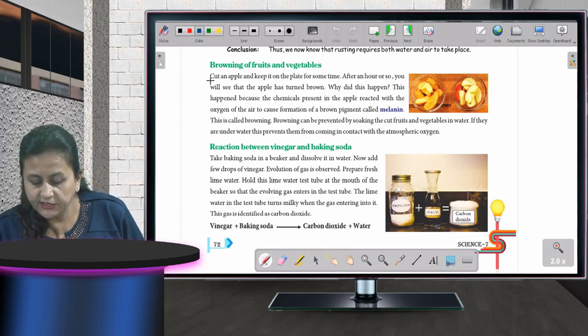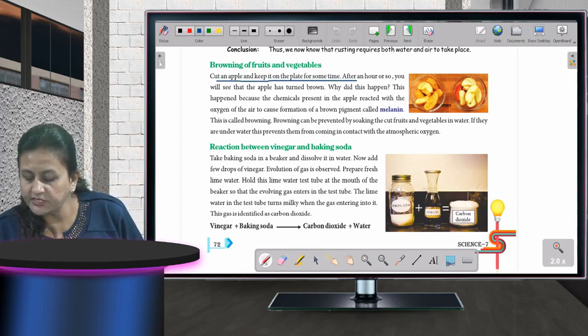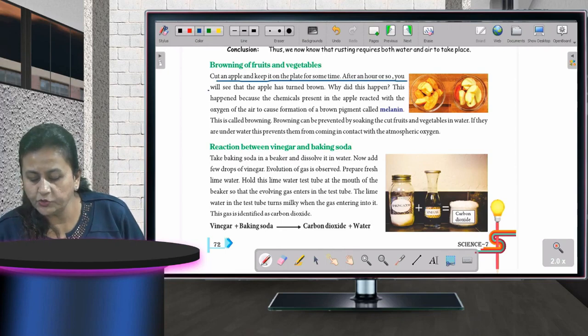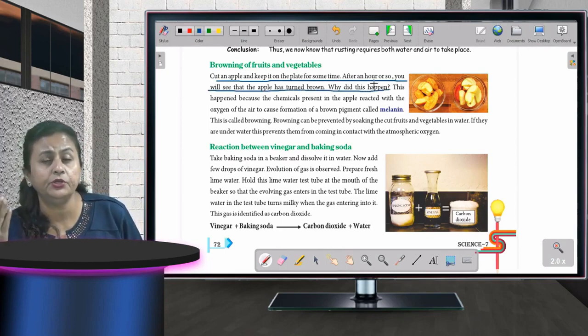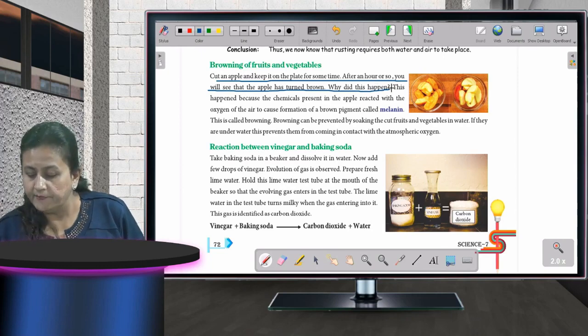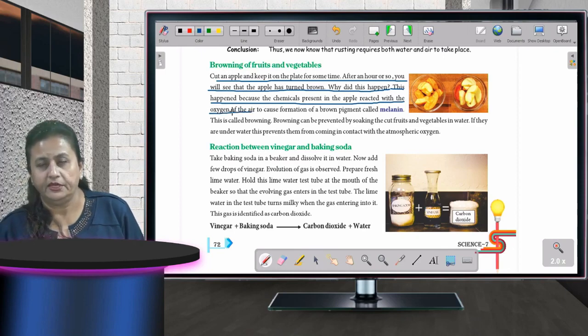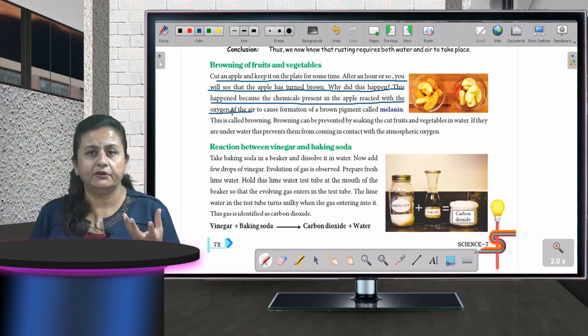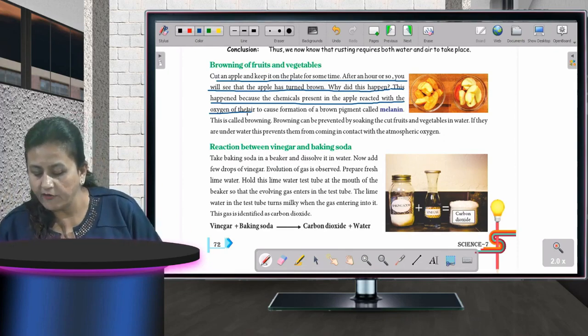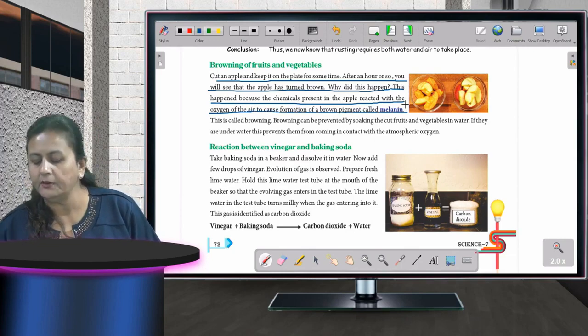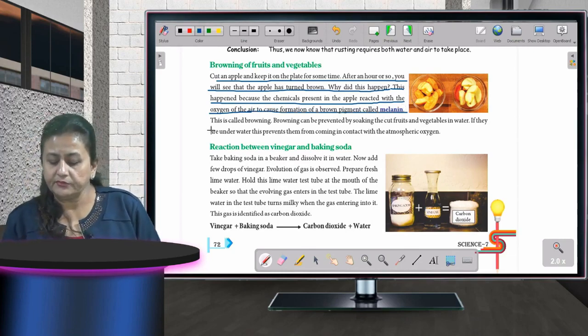Okay, so you can see, cut an apple and keep it on the plate for some time. After an hour or so, you will see that the apple has turned brown. Why did this happen? क्यों हुआ है ऐसा? This happened because the chemicals present in the apple reacted with the oxygen of the air. है ना, एप्पल में भी केमिकल था और एटमॉस्फेयर में जो एयर है, उन दोनों में आपस में रिएक्शन हुआ, and what is formed, a brown pigment called melanin is formed.